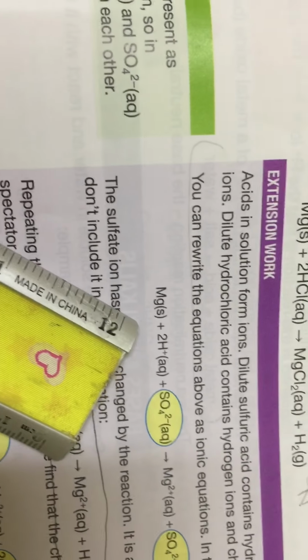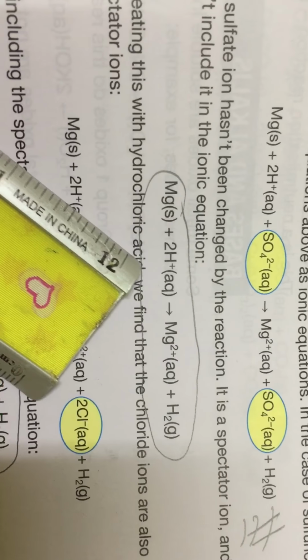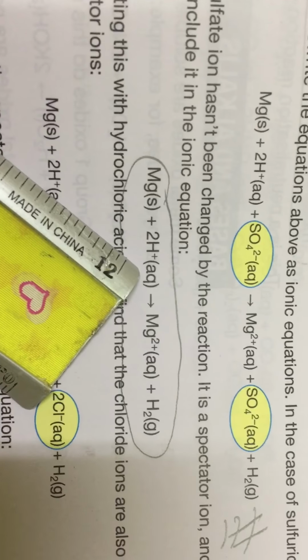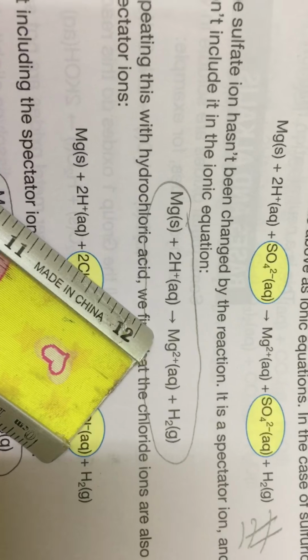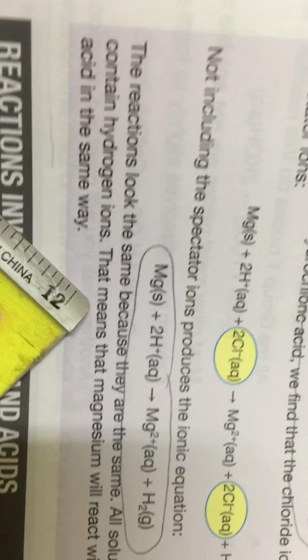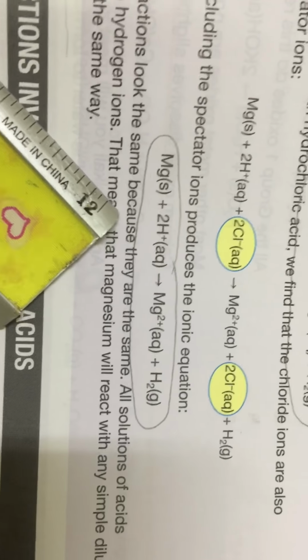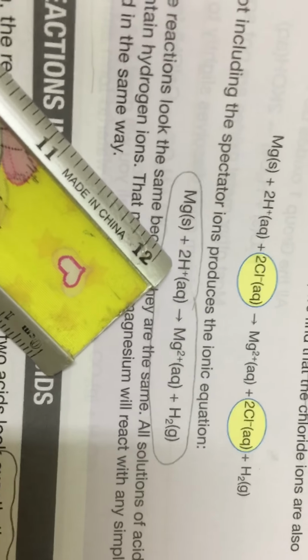In the case of sulfuric acid, what is the final equation? Magnesium plus hydrogen ion produces magnesium ion, which you can find in the salt, and the release of hydrogen. And here, in the case of magnesium plus hydrochloric acid, when we remove the spectator ions, you will find the same equation, magnesium plus hydrogen ion.